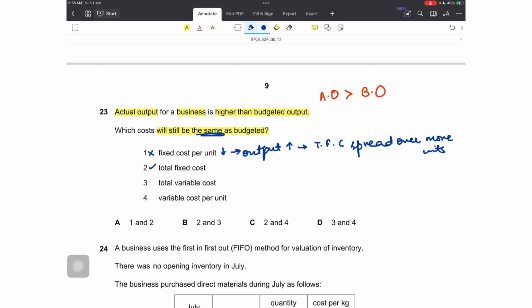Second is total fixed cost. Yes, this will remain the same even if you have produced more. To a certain level of activity, this will remain the same. So this is right. In total it will remain the same.